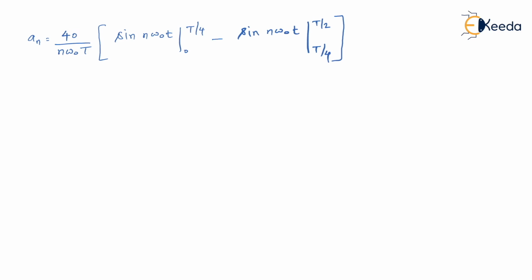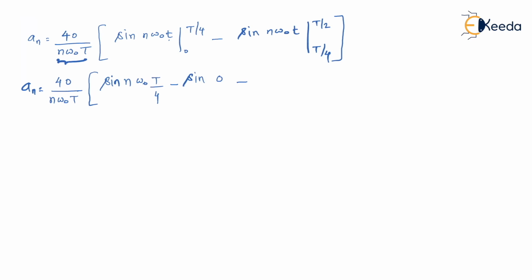So here I have written the same as previous step. The only difference, the denominator was n omega naught t. Since it is constant, so I can take it out. So I have written that n omega naught t outside. Finally, an is equal to 40 upon n omega naught t. So it becomes sine of n omega naught. Instead of t, now I'll substitute upper limit, which is t by 4, minus sine of 0, because value of t is equal to 0. Ultimately, it is going to become sine 0 only.